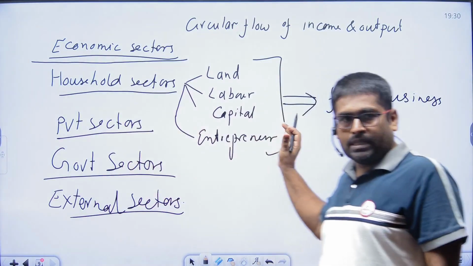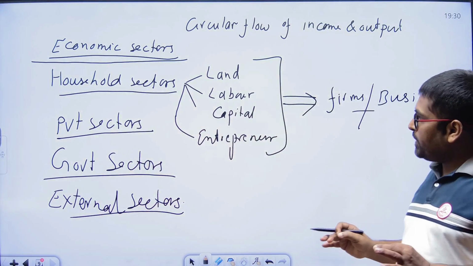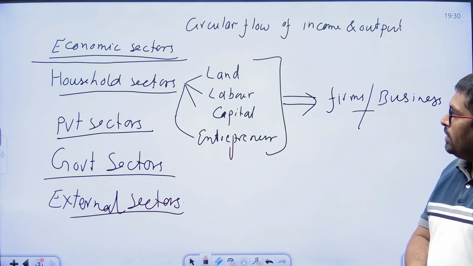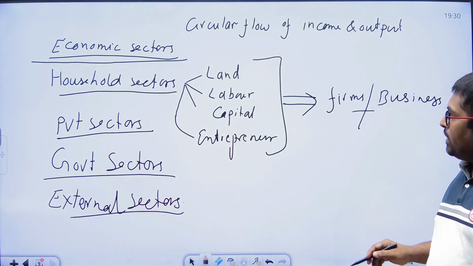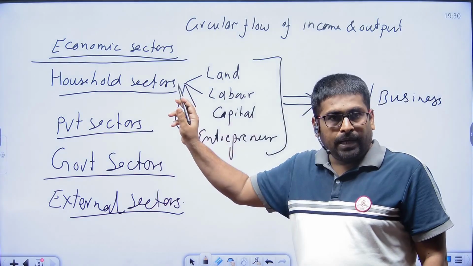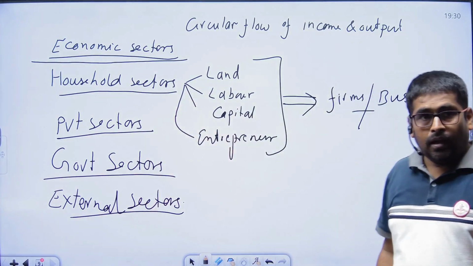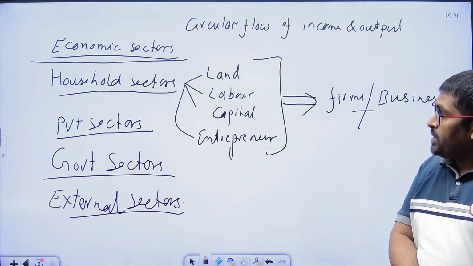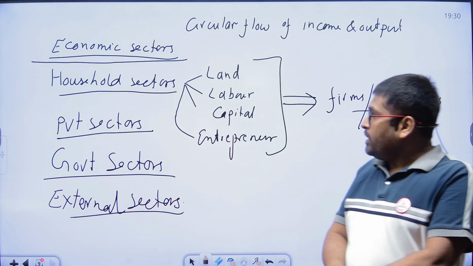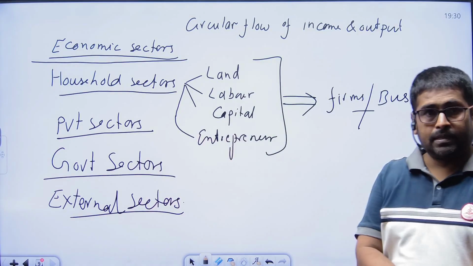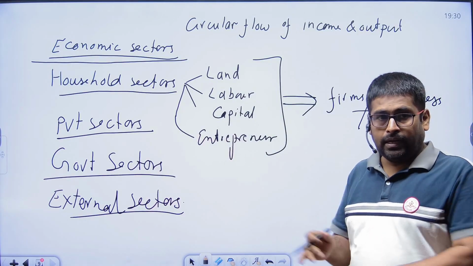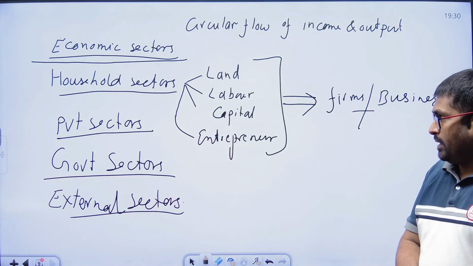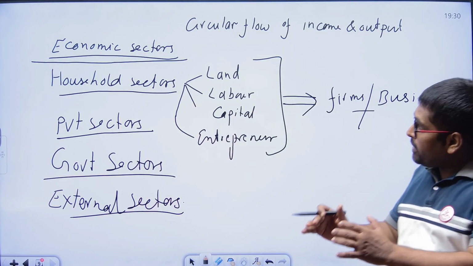The same persons may be part of both, but in economic and business terms, we do not consider the same person in both categories. Just like Dhirubhai Ambani, he is a part of a household.